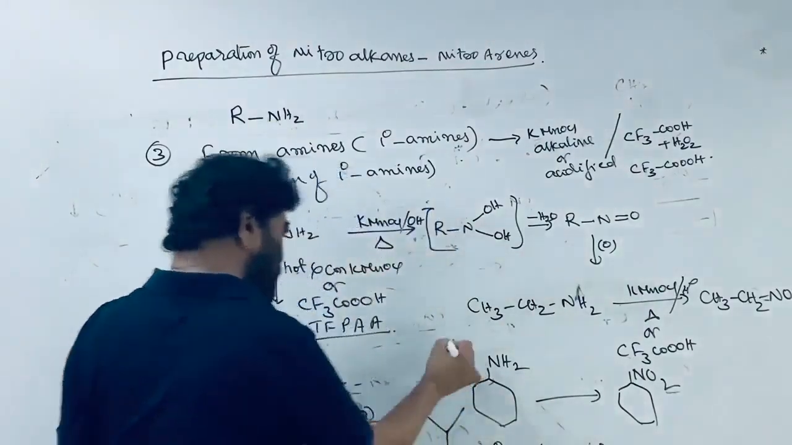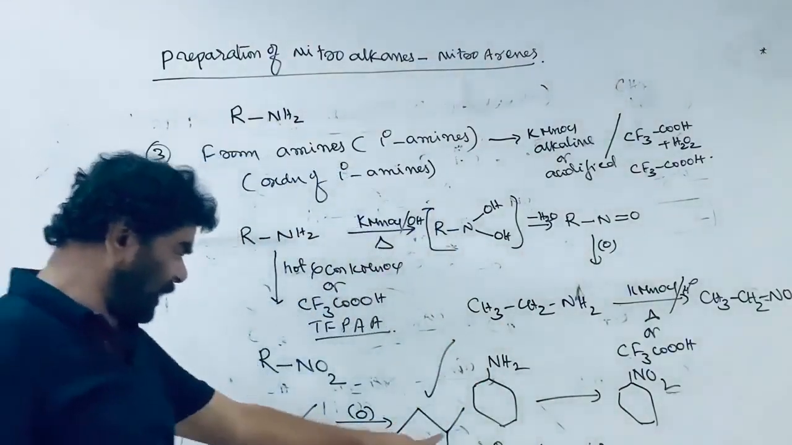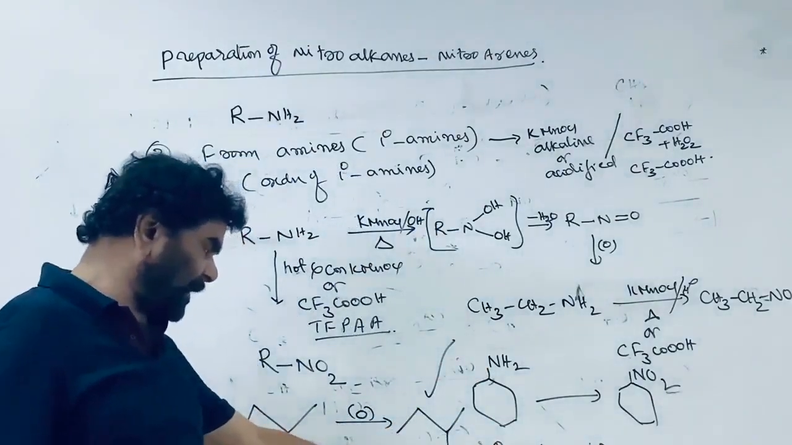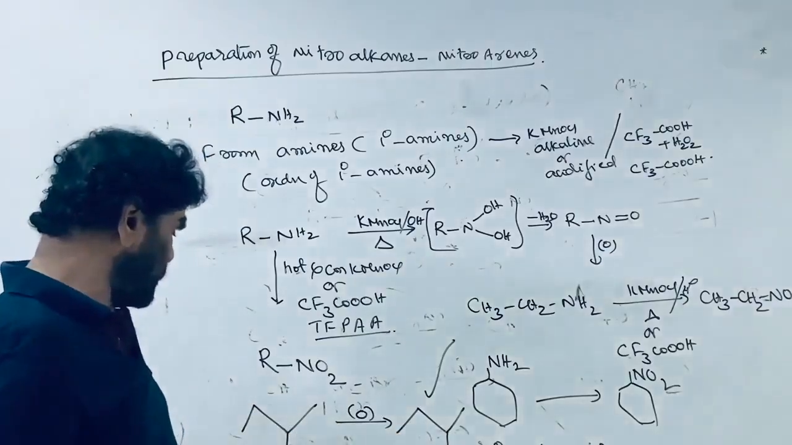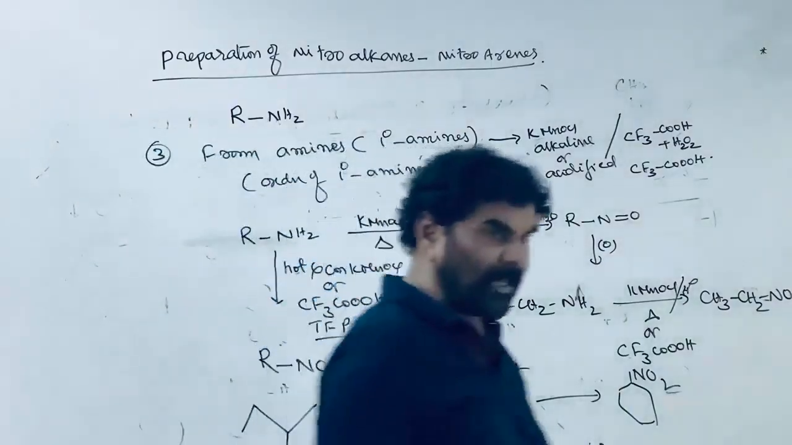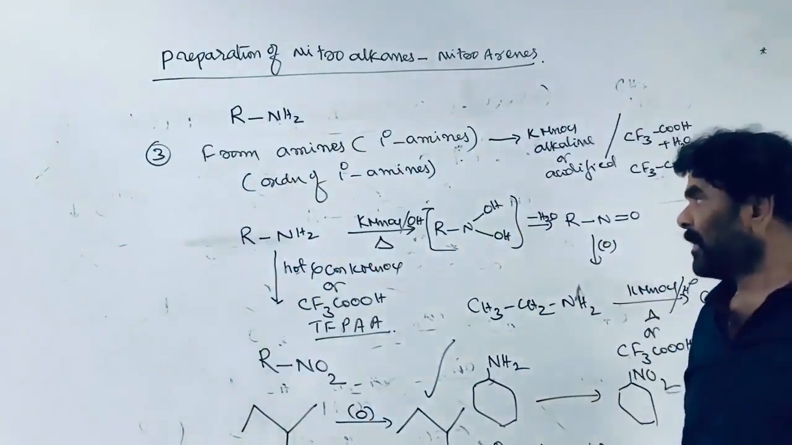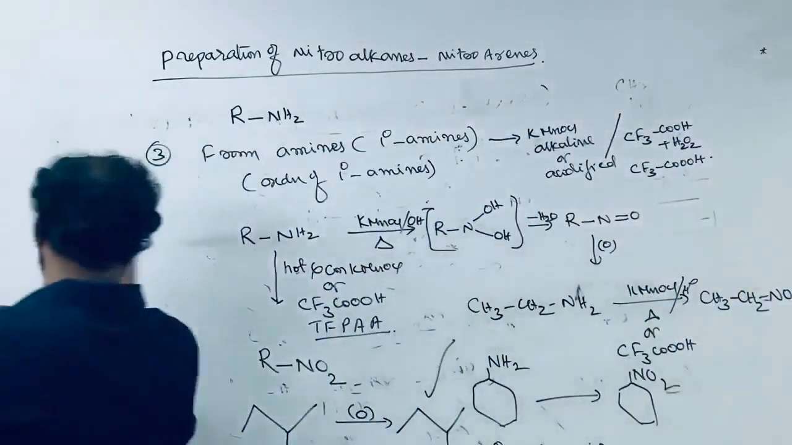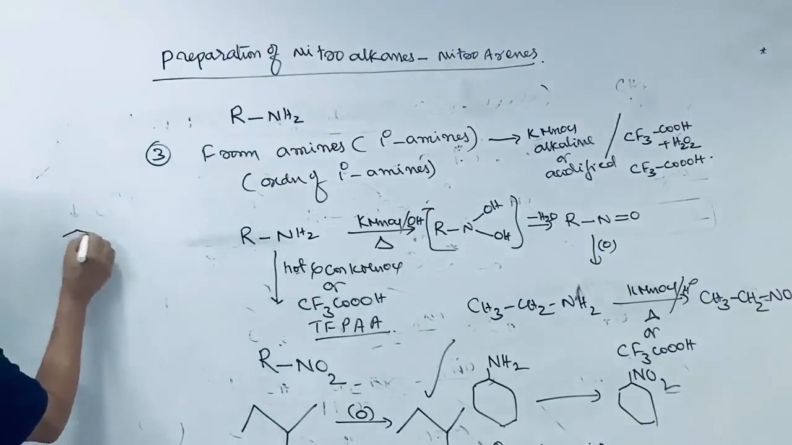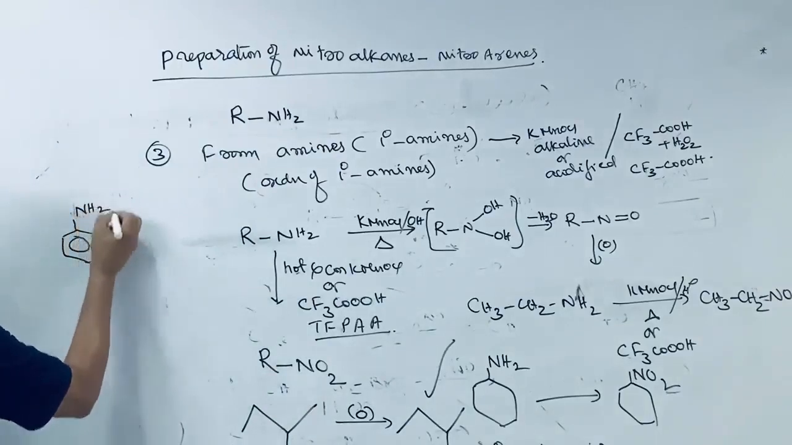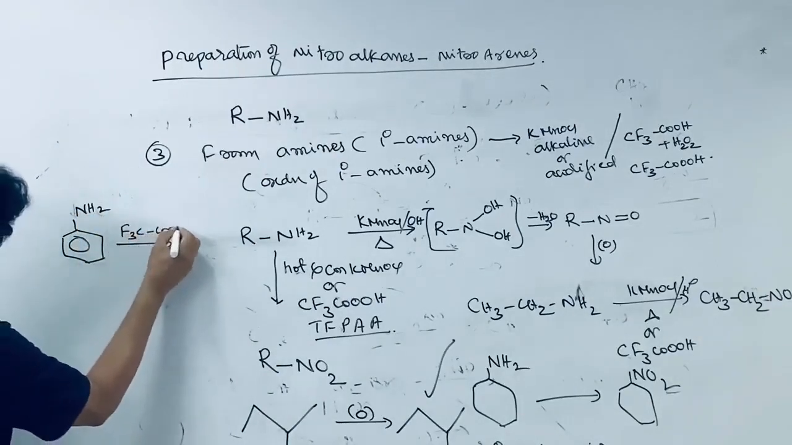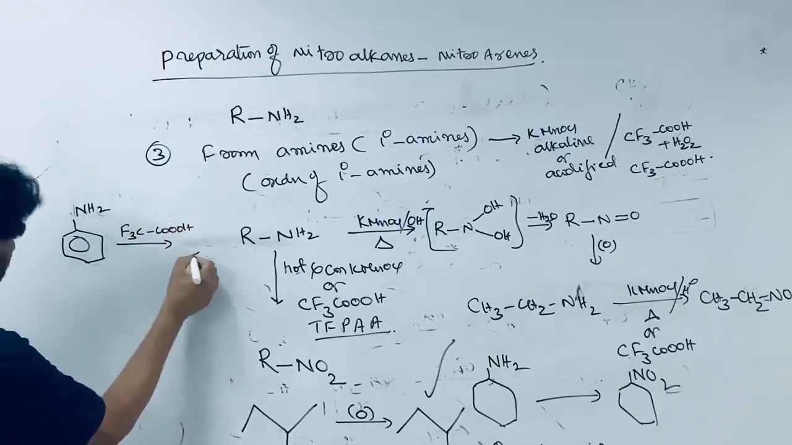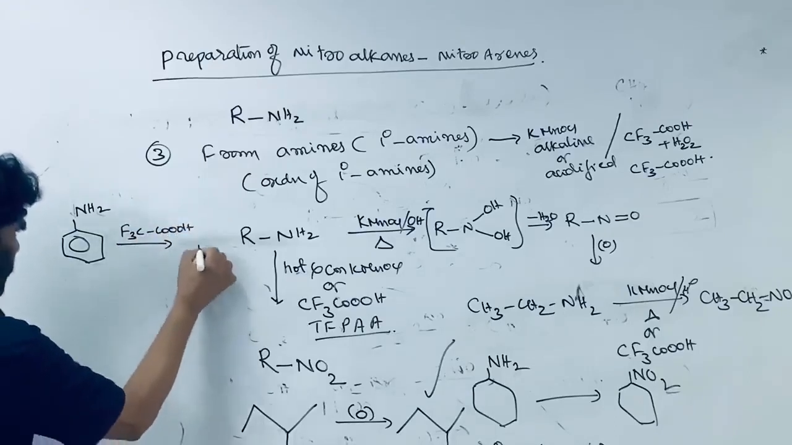The concept is different for the two. For nitro compounds, the degree is decided based on the carbon to which it is attached, whereas for amines it is decided based on the number of alkyl groups connected to the nitrogen. So that is from amines. You can take aniline also, an aromatic primary amine. On treatment with trifluoroperoxyacetic acid, it is converted into nitrobenzene.